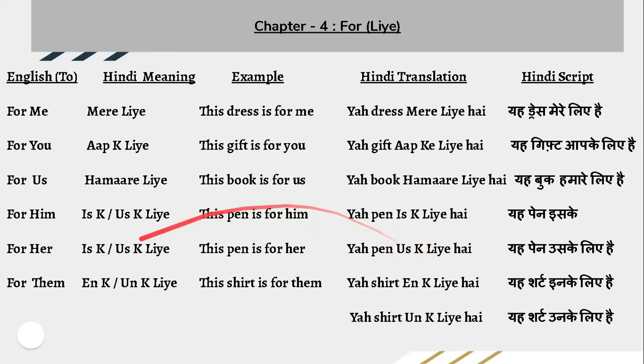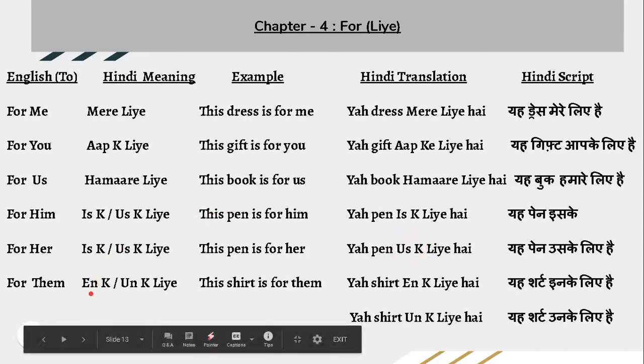For them. Again the same concept, इनके और उनके लिए. This shirt is for them. ये शर्ट इनके लिए है. ये शर्ट उनके लिए है. And the in and un you can use for someone for whom you want to show the respect also.